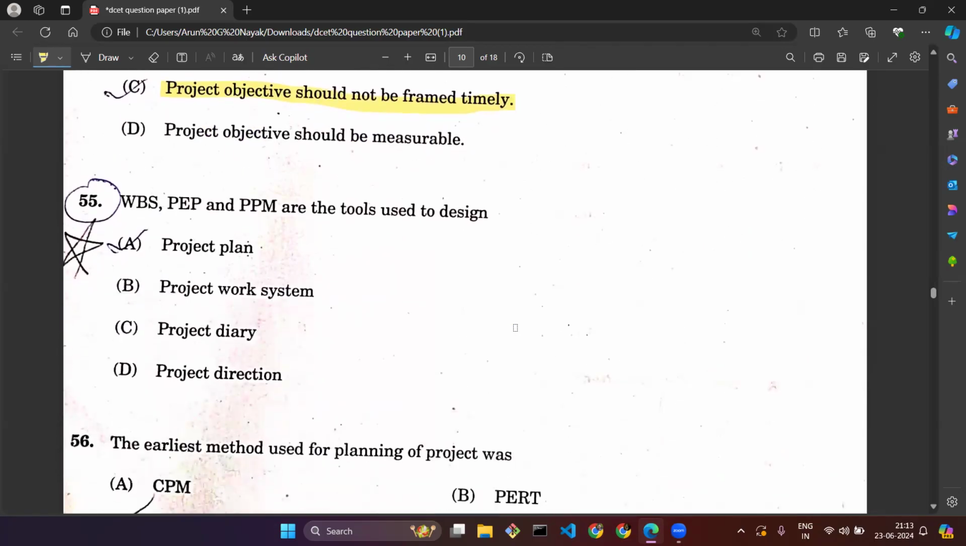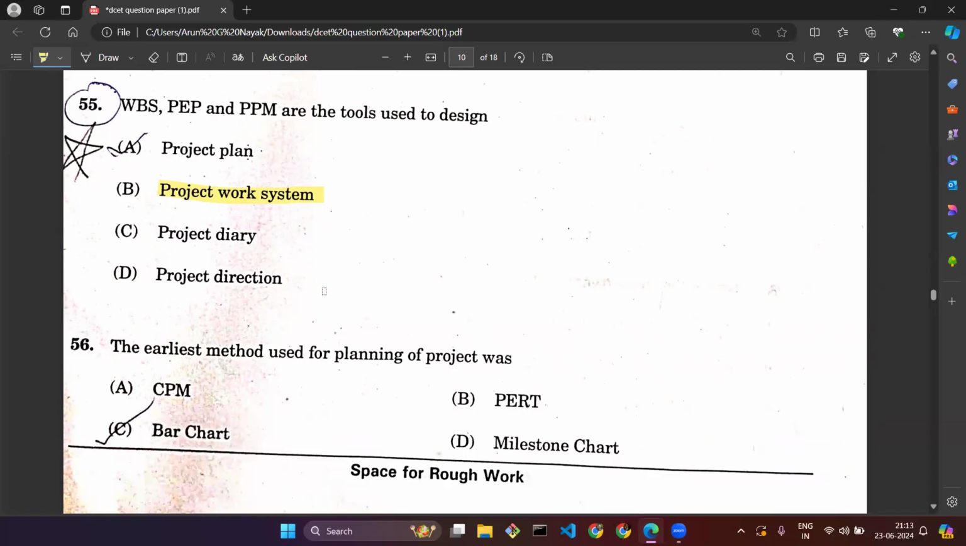Question number 55. WBS, PEP, and PPM are the tools used to design project plan, project work system, project diary, or project direction. Correct option is project work system. If you have read these concepts correctly, you will get to know that all the four options are different concepts. They are not related to some similar concept. They are related to different concepts.